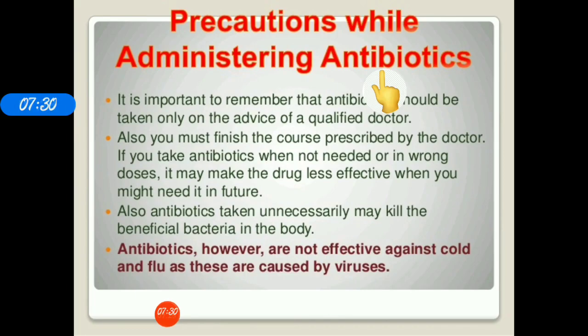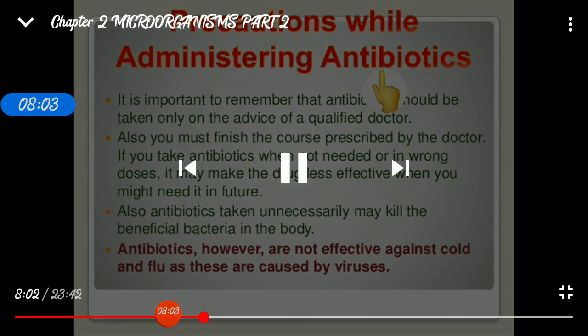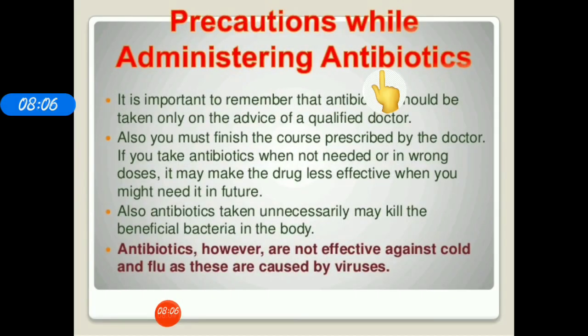So why is it so? This is because we have taken an insufficient amount of dose, and the microorganisms, all the deadly microorganisms, are not killed by taking an insufficient dose. So they will again multiply, and while they multiply, the new microbes that arise will develop a resistance towards this antibiotic. So when you again take that medicine which was prescribed by your doctor, it will not be effective and it will not kill those microorganisms, as they have already developed a resistance towards it.